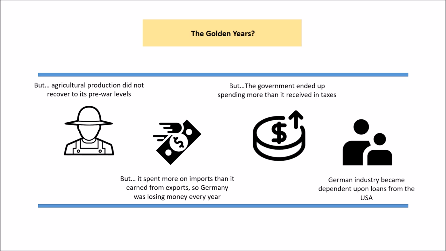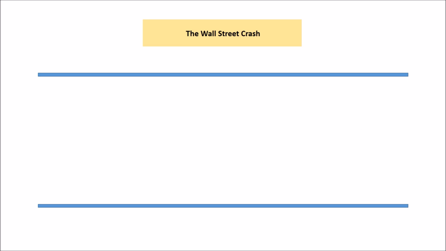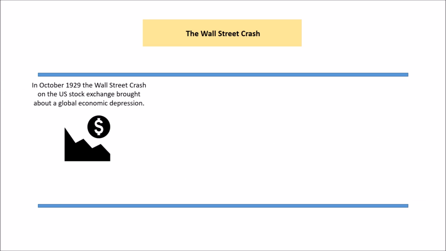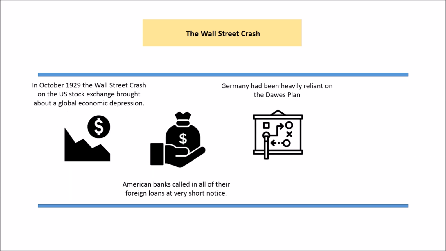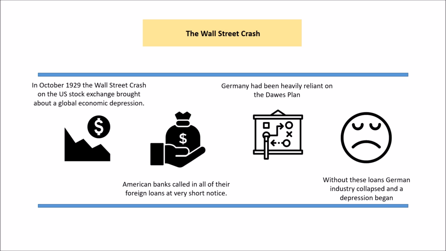So Germany become hugely reliant on American loans. So if something bad goes wrong with the American loans, then they're in trouble. And they do, in the Wall Street crash in 1929. So the Wall Street crash happens, the stock market collapses, and it leads to an economic depression. And the American banks therefore call in their loans from foreign countries. So the Dawes Plan is called in. So the Germans can't rely on that anymore.